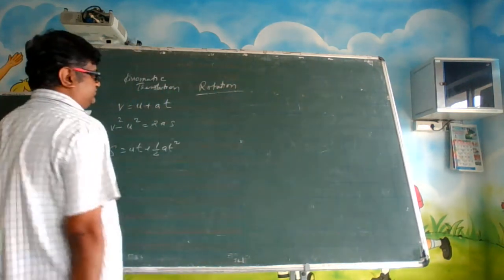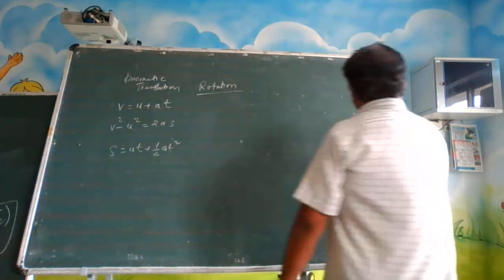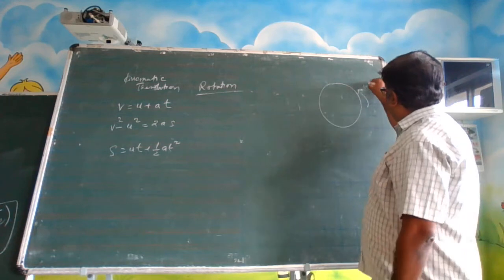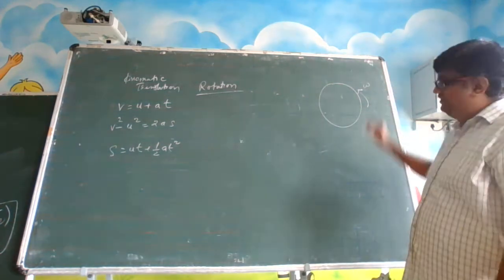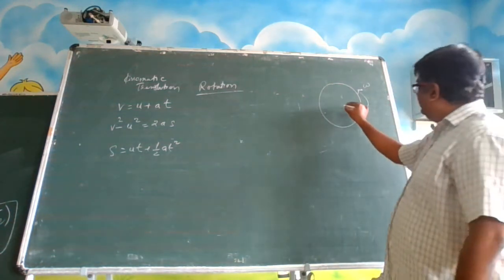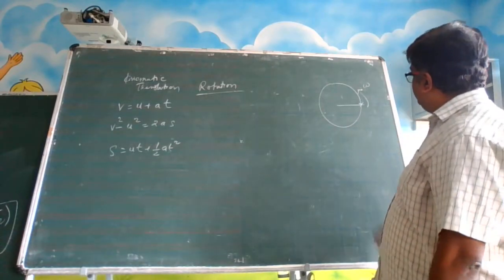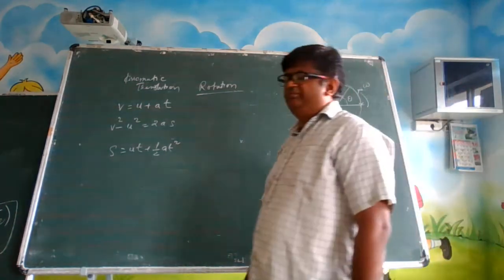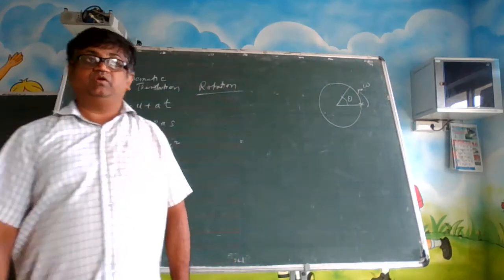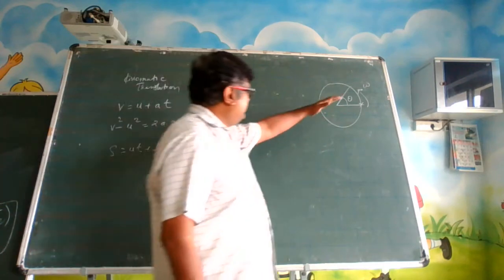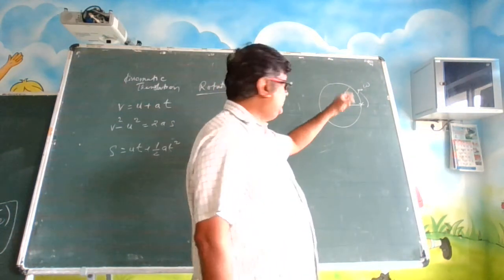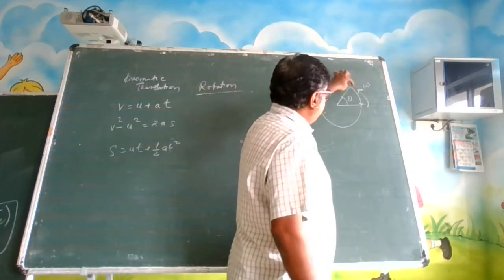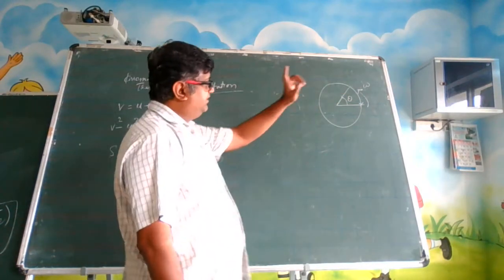Now when a particle is rotating, let us say in a circular path, it is going with omega. What is this omega? It is angular speed. What is angular speed? See, originally the particle was here. After it covered theta rotation, we will not say theta distance, it underwent theta rotation. But the particle went from here to here, so it traveled some distance also.